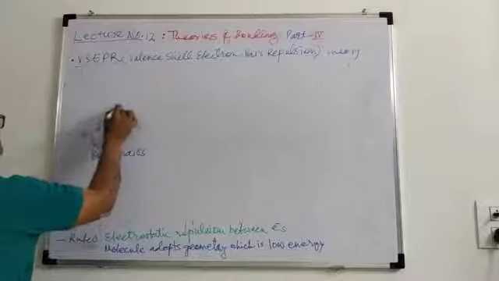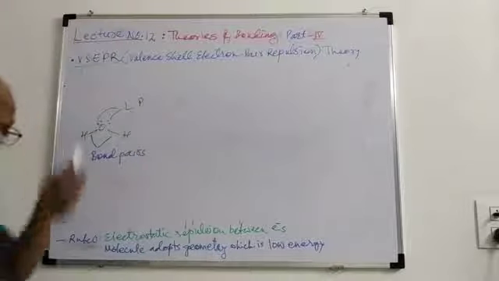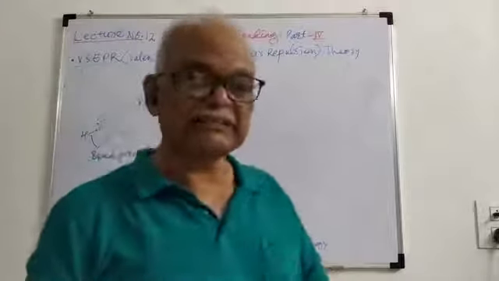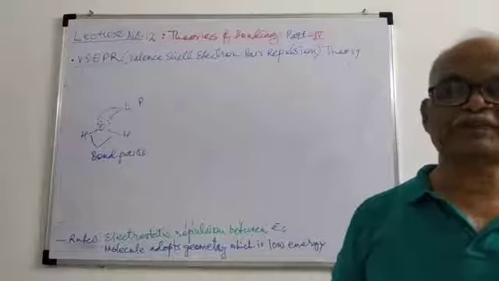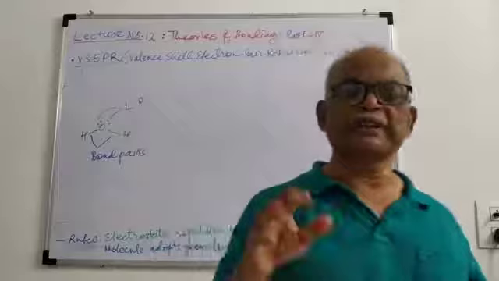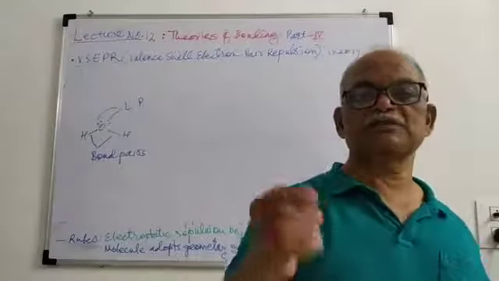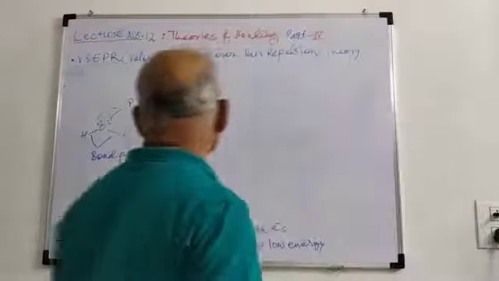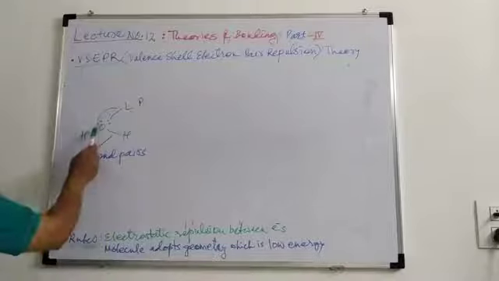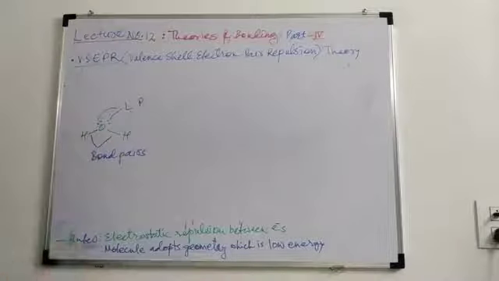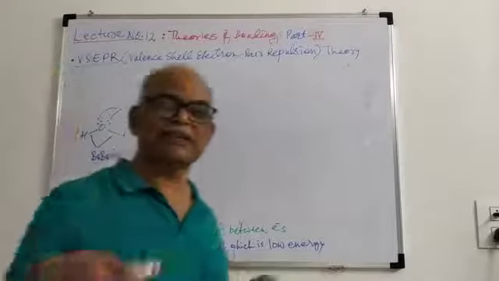So there are different types of electron pairs, bond pairs and lone pairs. Whatever the type of pair, there is strong repulsion between their electrons. These electrons repel each other, and these electrons also repel each other.